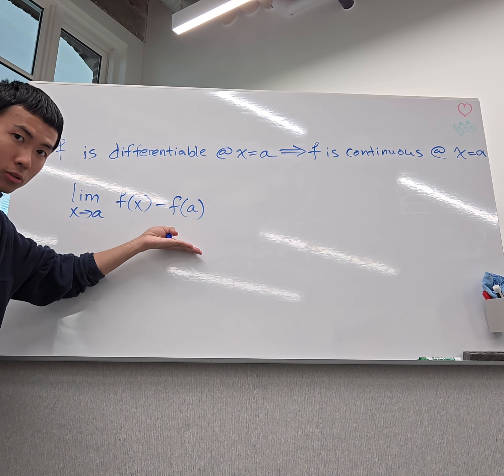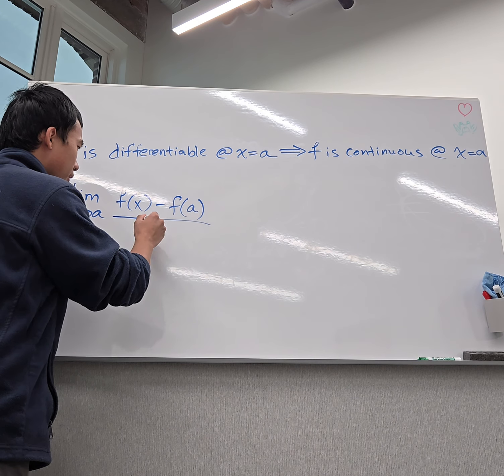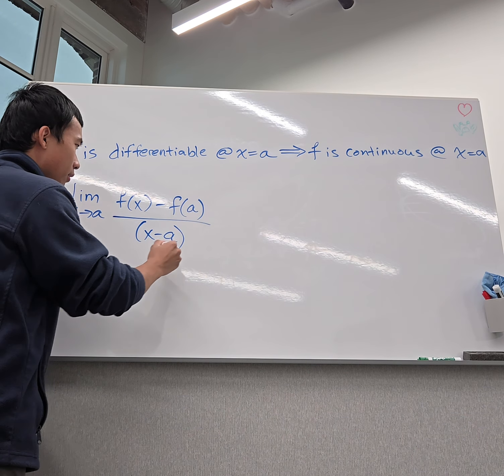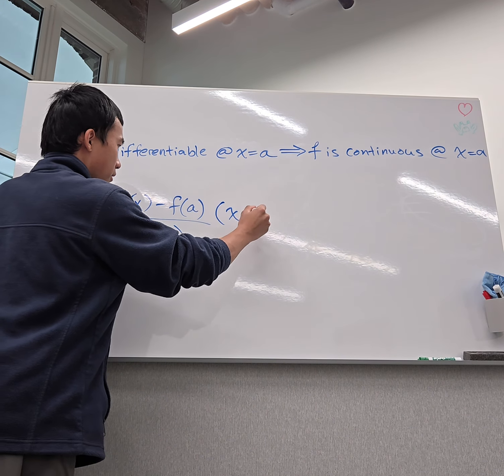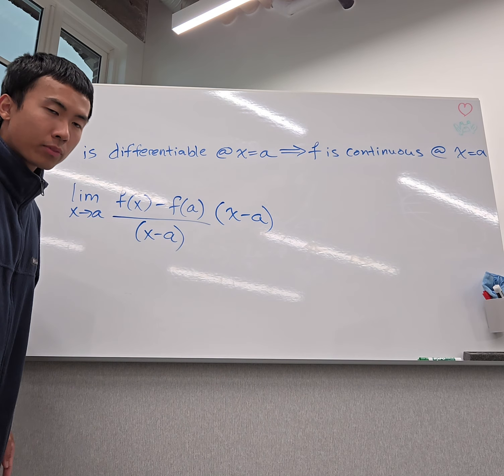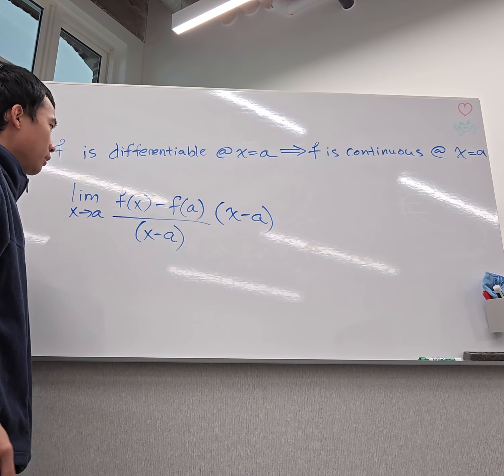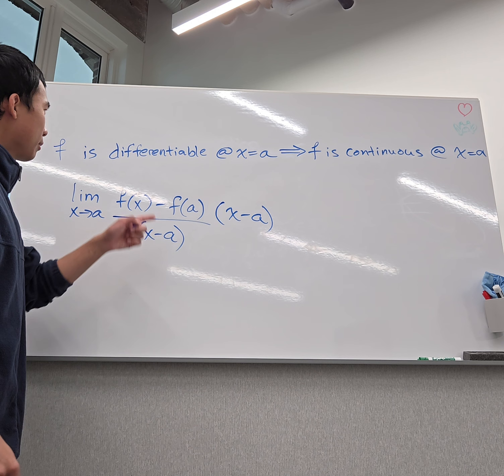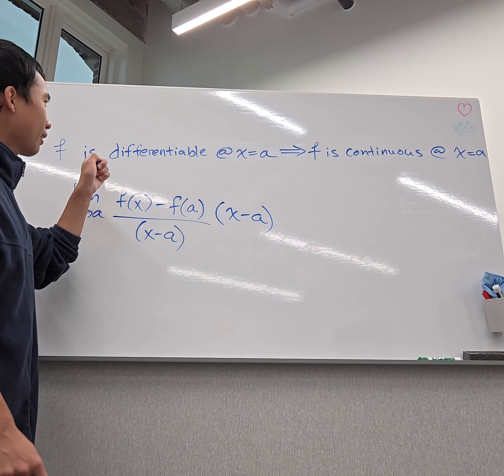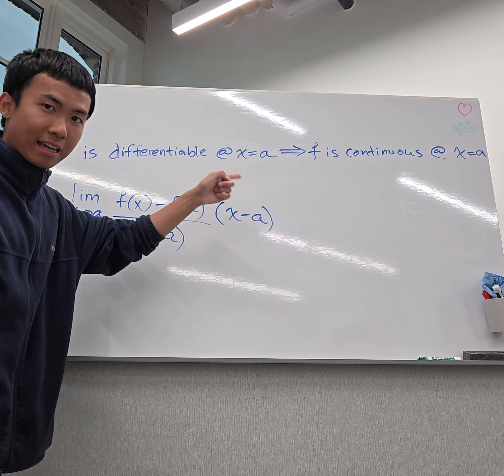But what I could do is multiply and divide by x minus a. Now why is that helpful? It's because I said in my premise, in the antecedent, that f is differentiable at a.